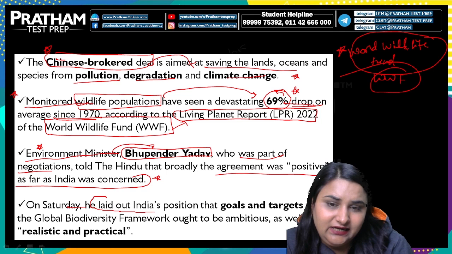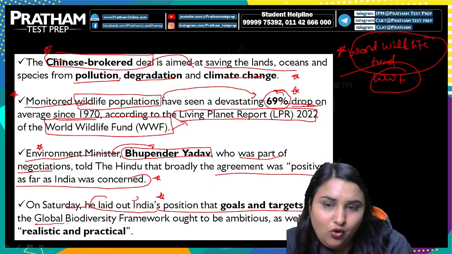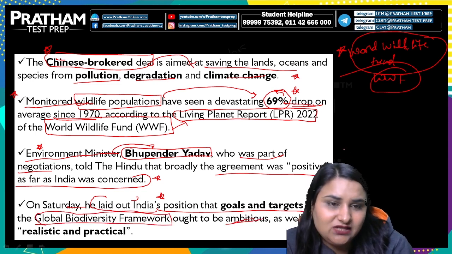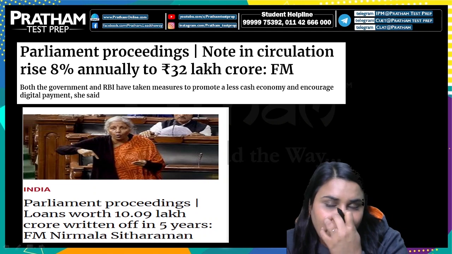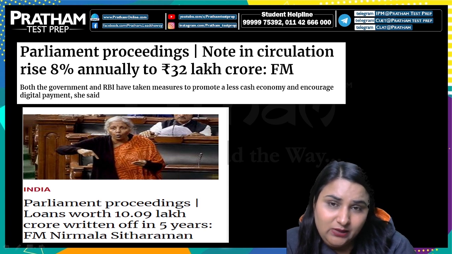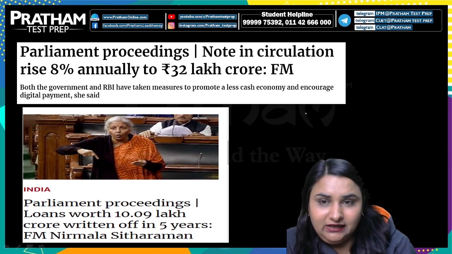Now he also laid out India's position that the goals and the targets set in the global biodiversity framework ought to be ambitious, and as well as they are realistic and practical. That means it can be achieved, right? So that was the first important news related to COP15 held in Canada. Presidentship was there with China, and the main aim or the main focus was on biodiversity, and the deal which was signed is named the Kunming Montreal Agreement.